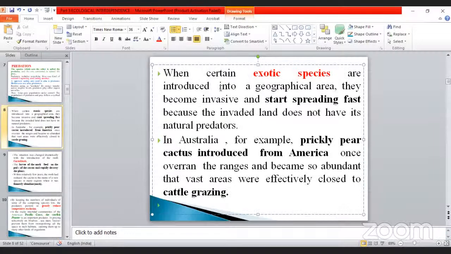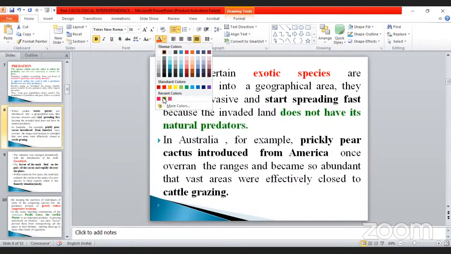My dear, yesterday we saw that when certain exotic species are introduced into a new geographical area, they become invasive and start spreading fast because the invaded land does not have their natural predators. They do not have a natural predator hunting them. So as a result, what happened? No predator means the prey will grow enormously. That is very, very important, my dear. This is also one of the examples.